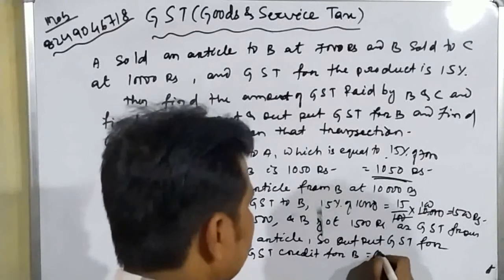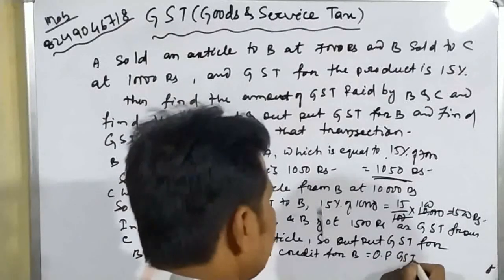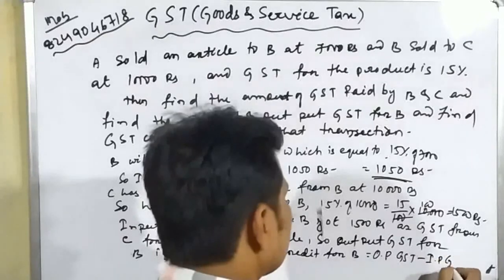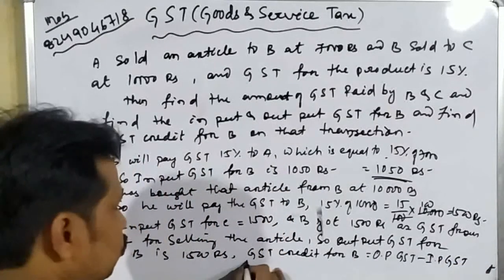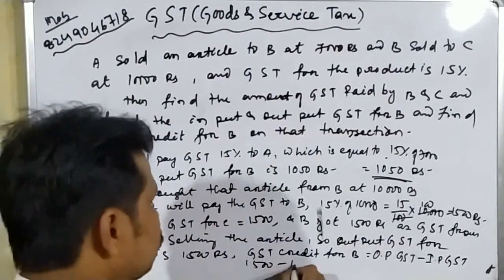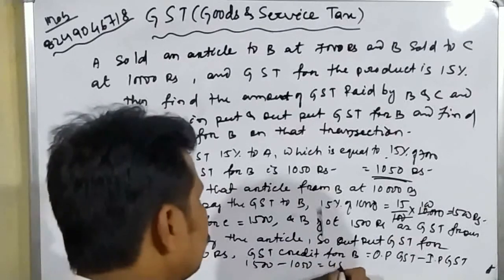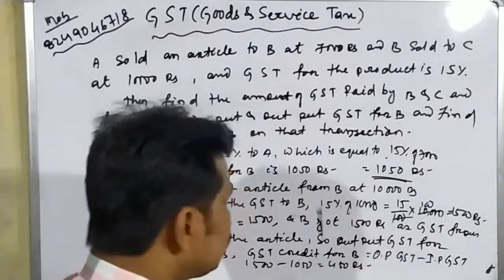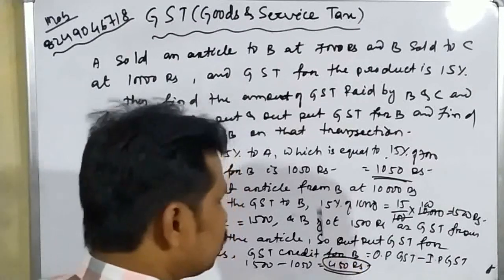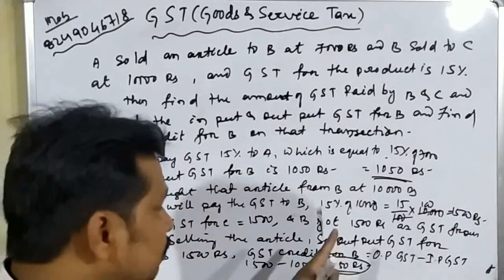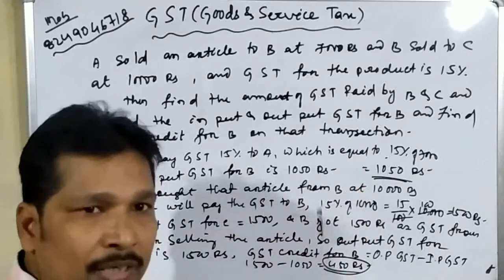Output GST minus input GST, which is equal to 1500 minus 1050 is equal to 450 rupees. That means this is the amount of GST credit, and this amount B will pay to the government directly.